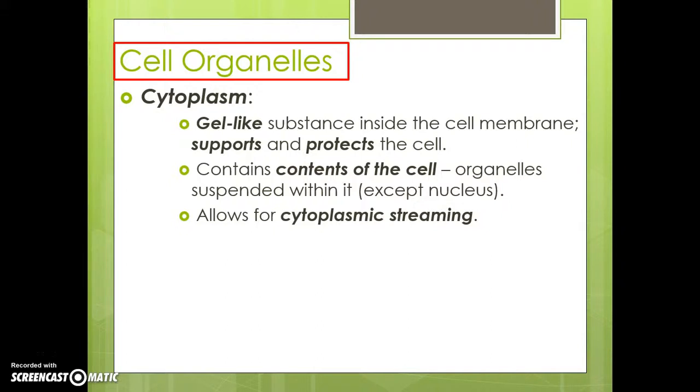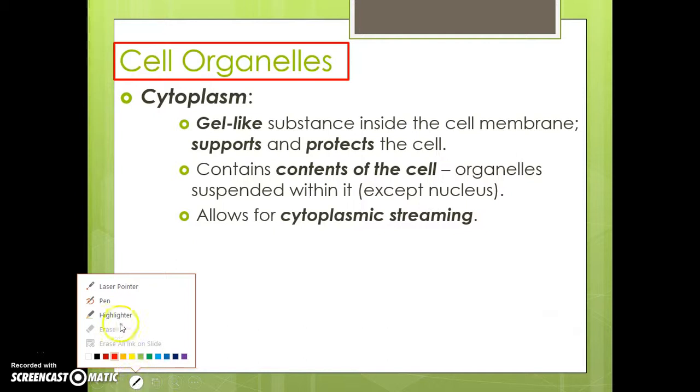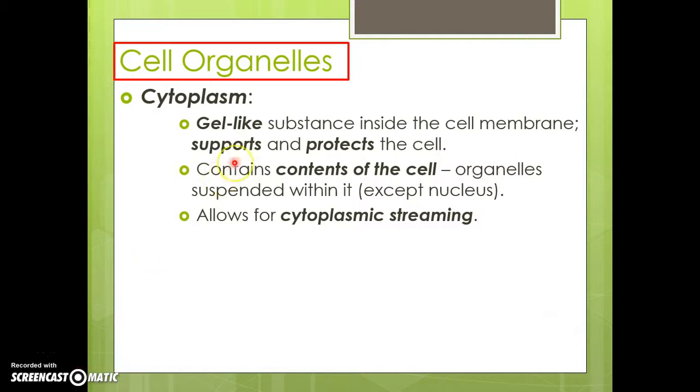So the cytoplasm is a gel-like substance inside the cell membrane, and its role is to support and protect the cell. So how exactly does it do that? Well, it contains contents in the cell, such as the organelles, that are suspended within it, except the nucleus. So the cytoplasm does not contain the nucleus, but it contains everything else in the cell. It's like jello, and everything else sits on top of it, or gel-like, as it says up here.